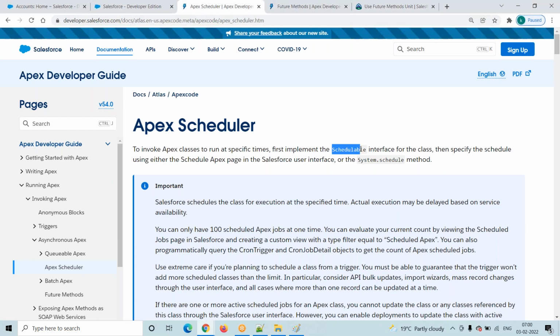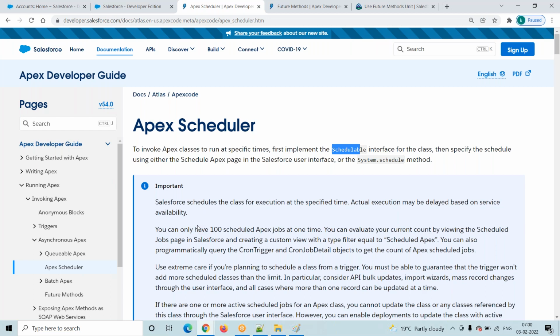Suppose in a real-time case, today my clients created opportunity records. My requirement is I want to update only today's opportunities. Whatever opportunities were created today, for those opportunity records I want to update some field. Assume that I want to update the owner to some particular queue.